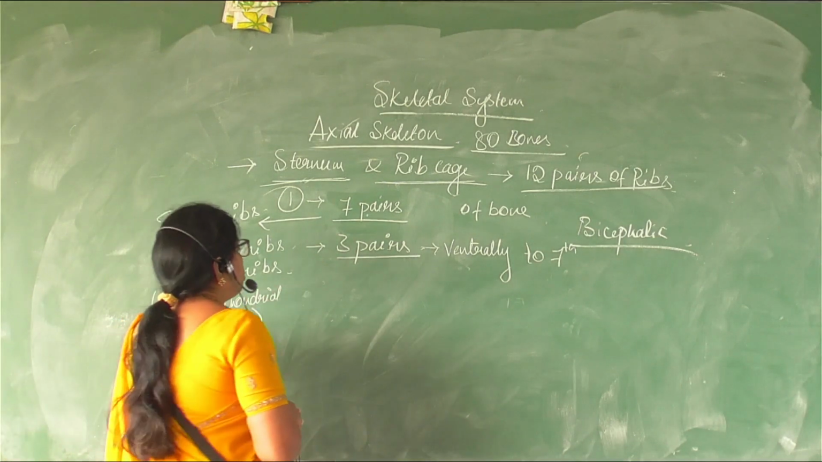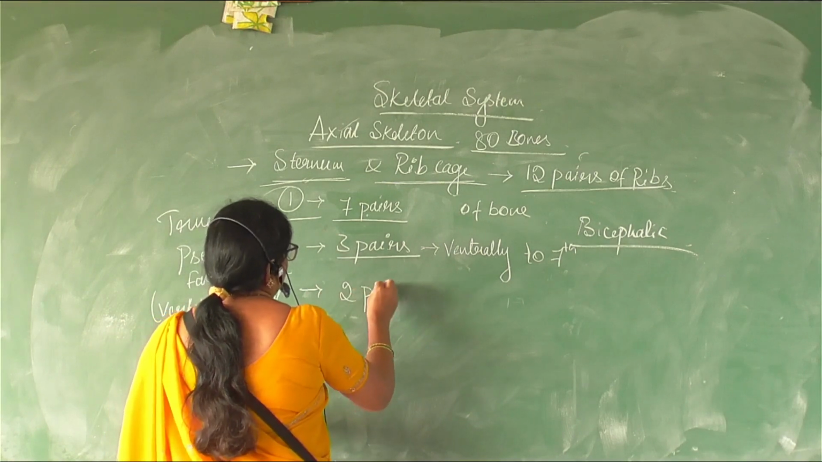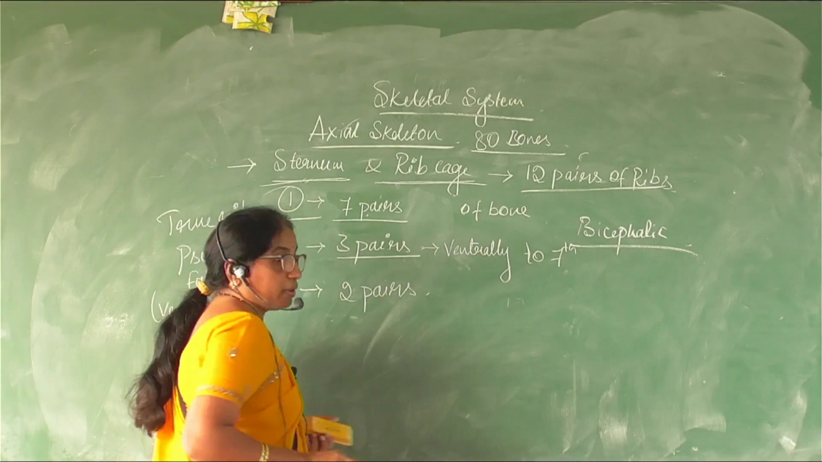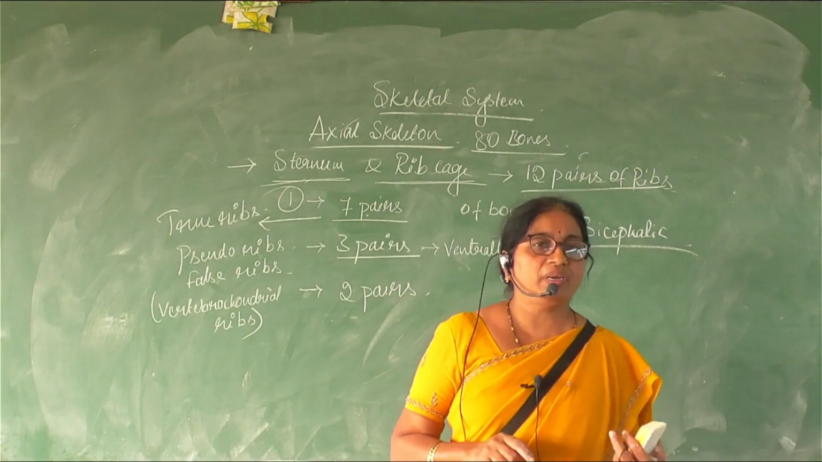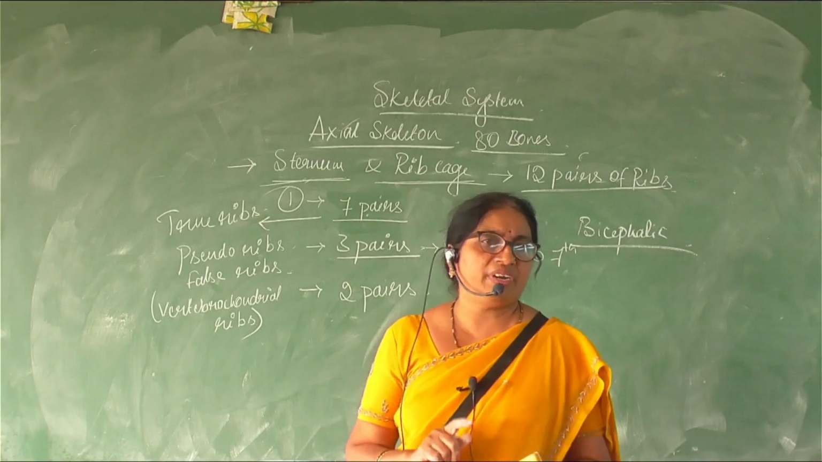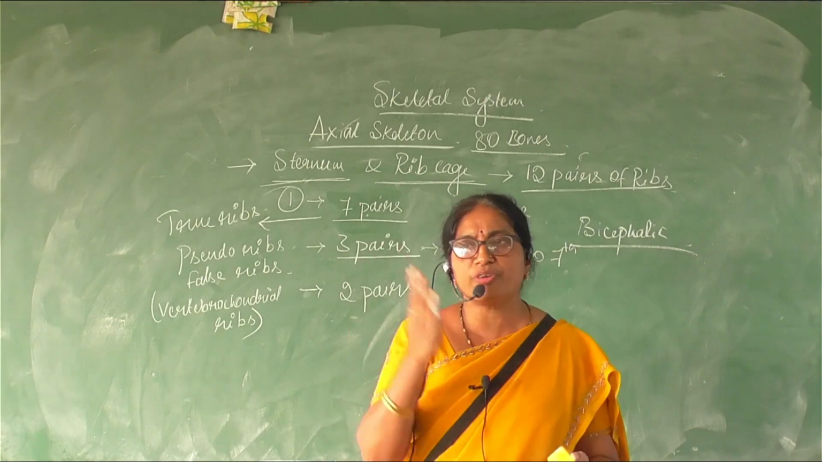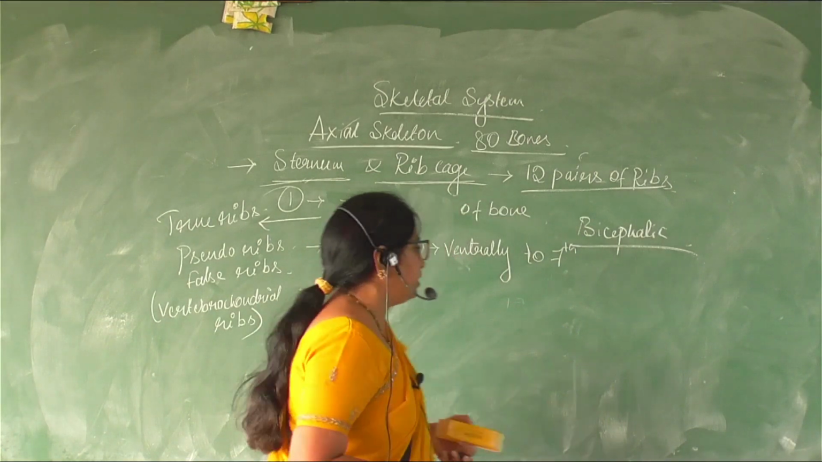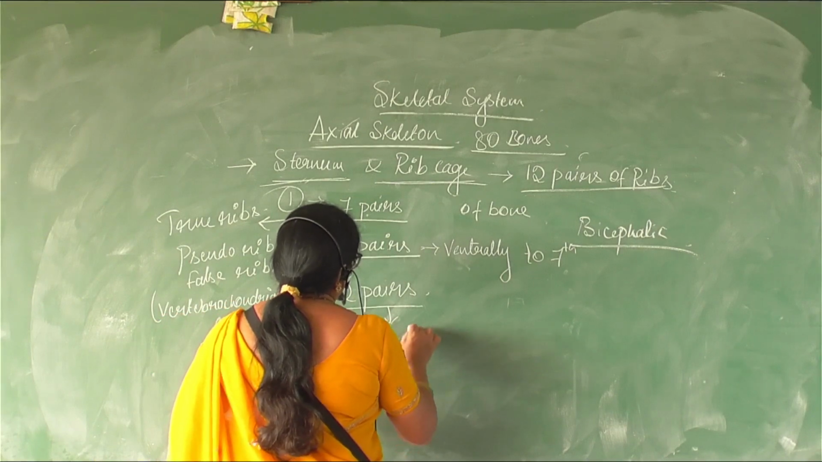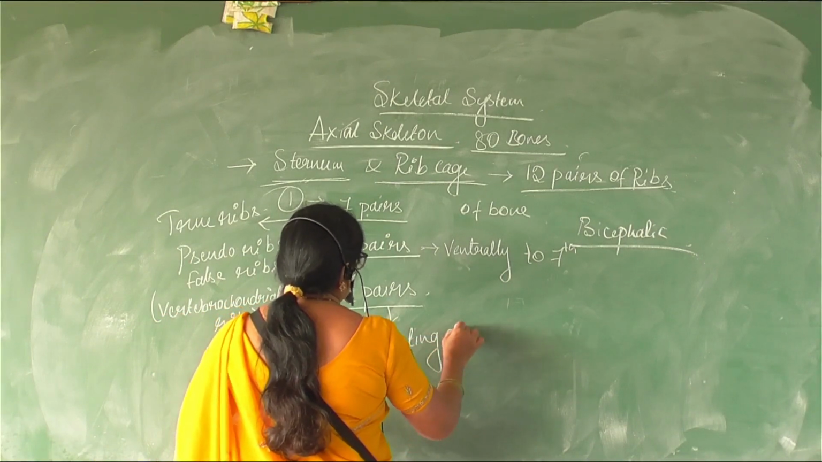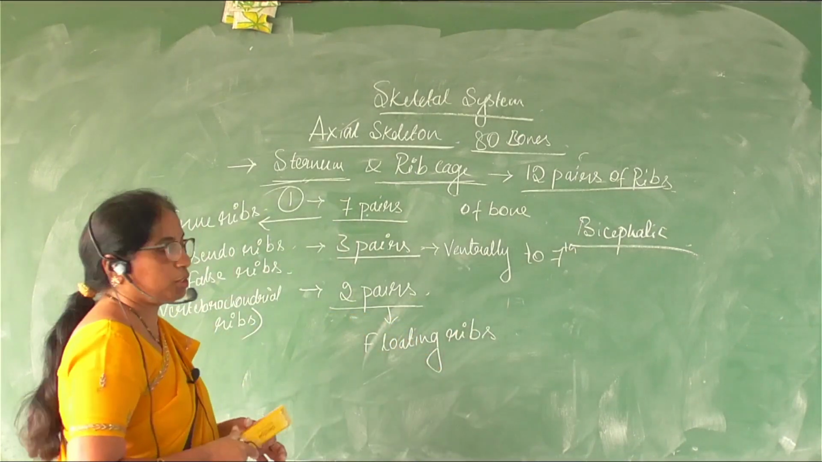And 2 more pairs just hang from the vertebral column dorsally, and they never come ventrally. They never move to the ventral part of our body. They just hang from the vertebral column and they are called floating ribs. So a total of 12 pairs of ribs.